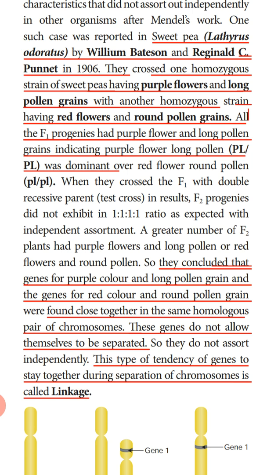This indicated that the genes of the parental types were present close to each other, were not separated, and did not assort independently. The reason is that they show linkage, the tendency of genes to stay together during separation of chromosomes.